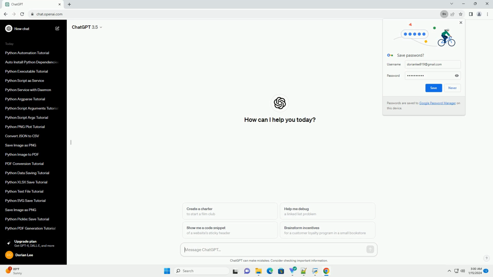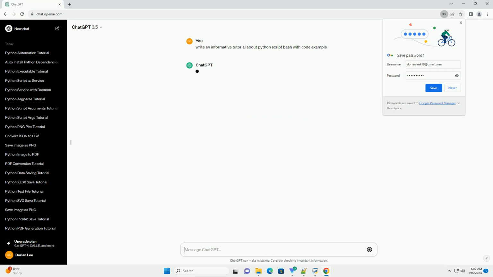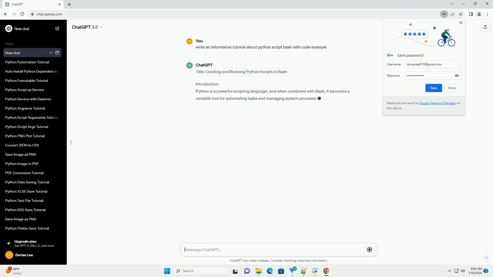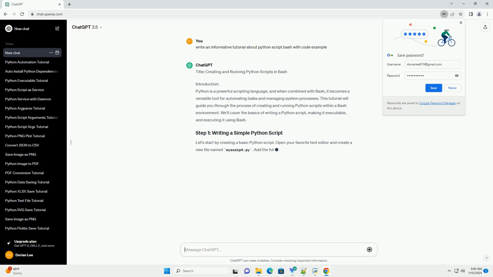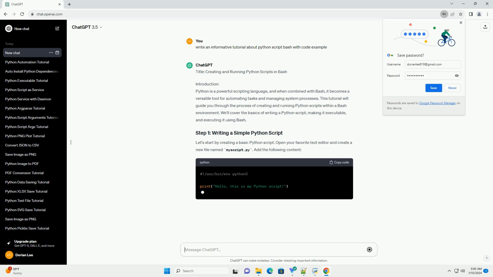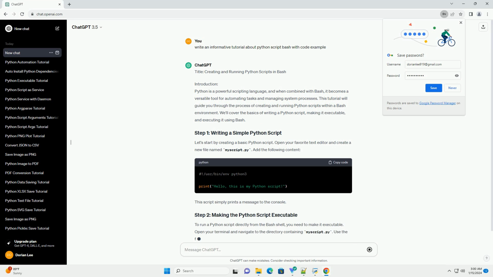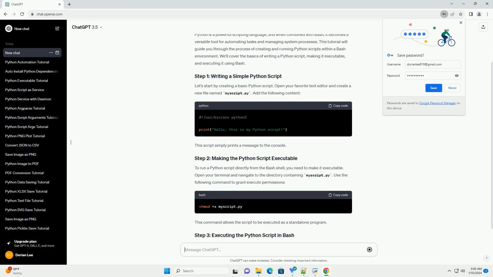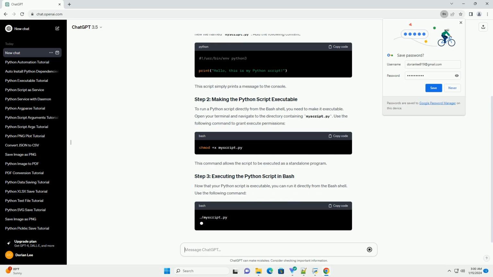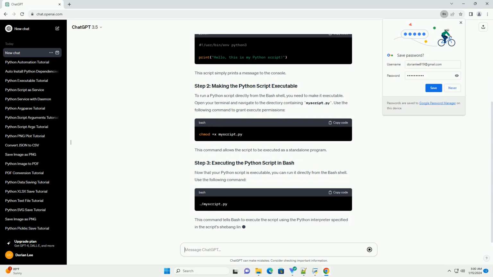Title: Creating and running Python scripts in Bash. Introduction. Python is a powerful scripting language, and when combined with Bash, it becomes a versatile tool for automating tasks and managing system processes. This tutorial will guide you through the process of creating and running Python scripts within a Bash environment. We'll cover the basics of writing a Python script, making it executable, and executing it using Bash.